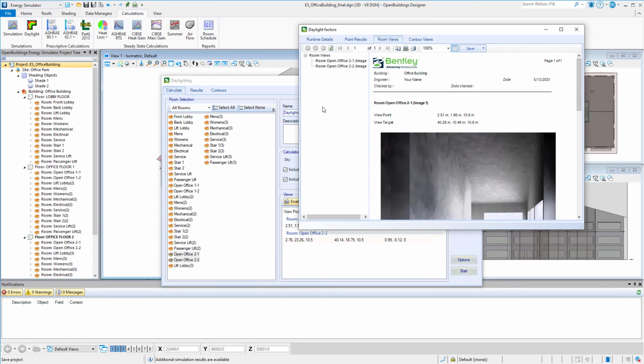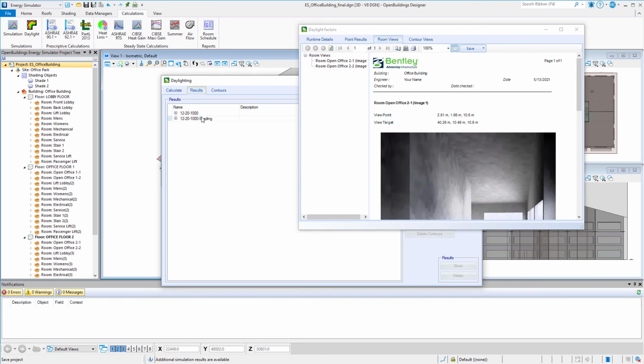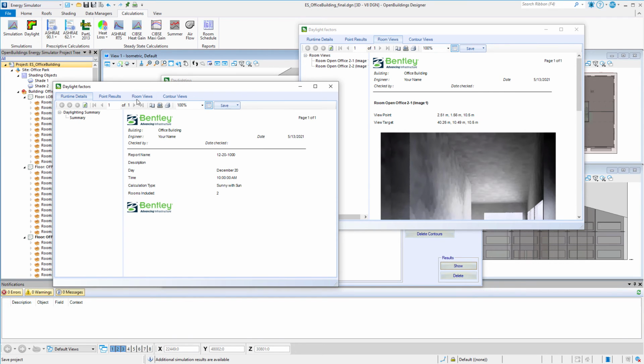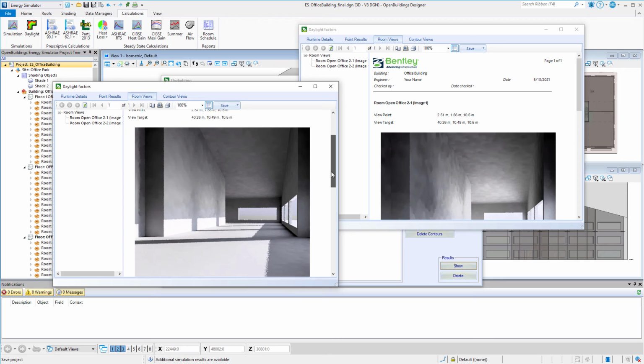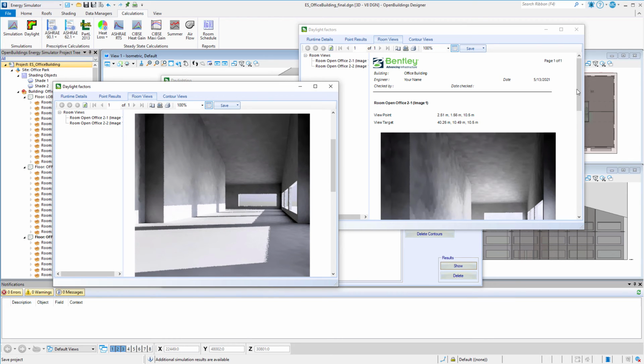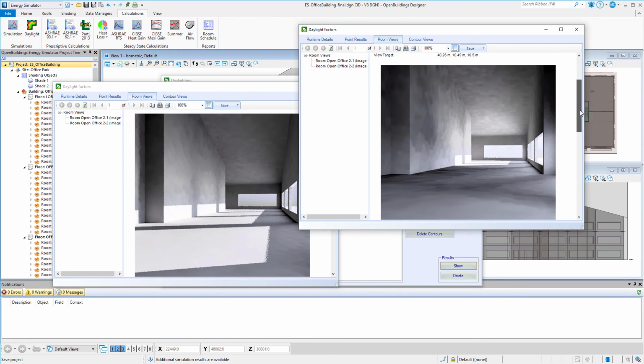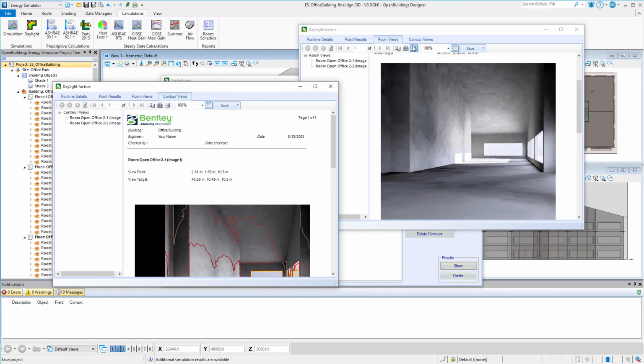We can actually open both reports and make a comparison. We can also view a contour view of each of our views.